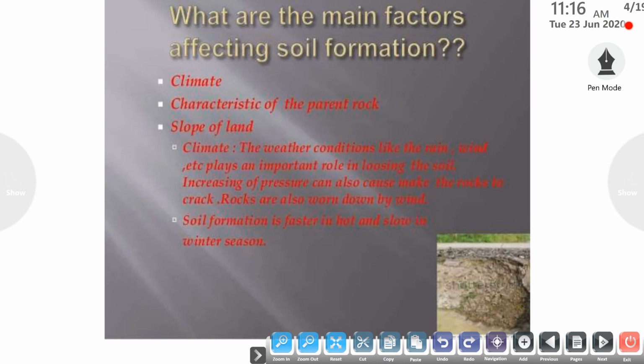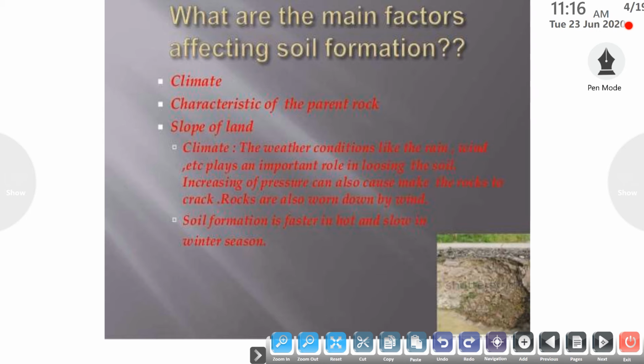Next is, what are the main factors that affect soil formation? The first factor is the climate. The climate of a particular place, that is hot, cold or rainfall, affects the soil formation. For example, more rainfall can favour soil formation, while less rainfall cannot favour soil formation.